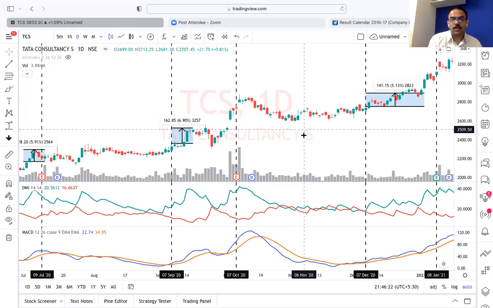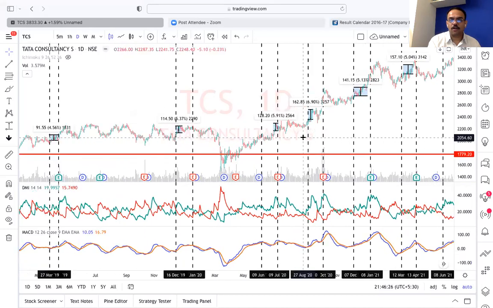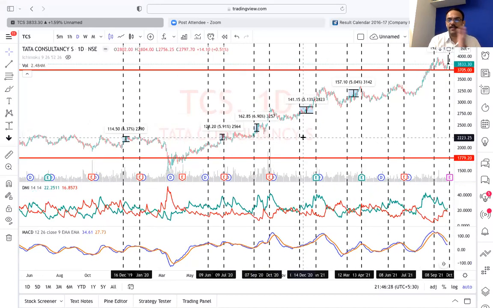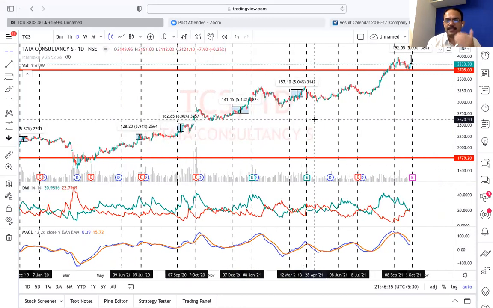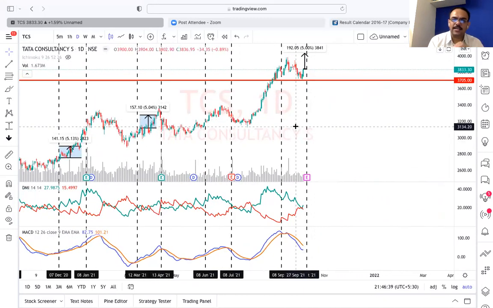There are some patterns which happen and which you have to test out. I have shown you all these examples happening at earnings, right? If you see, there is a lot of consistency happening every earnings. You have to go back, test and see whether it is happening. Don't take anything as guaranteed in the stock market. This is a pattern which happens consistently. If you find a consistent pattern, you can go ahead and trade and take money out of it. So there is a high probability.